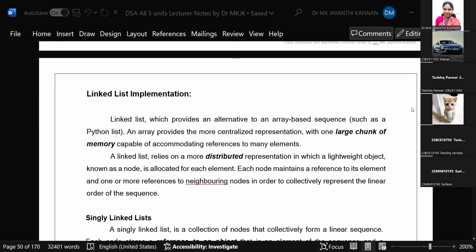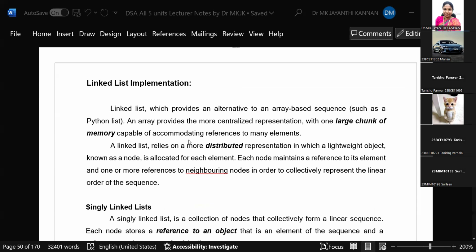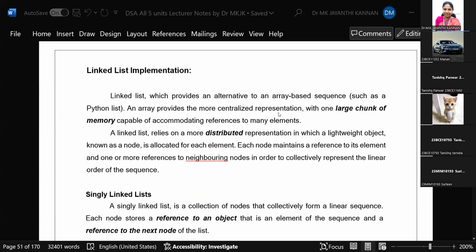Okay. Today we are going to discuss what is a linked list. A linked list provides an alternative to an array-based sequence. In an array, the array starts from zero, with continuous, homogeneous memory locations allotted. Based on the size of the array, all the numbers in the array will be stored in continuous form.